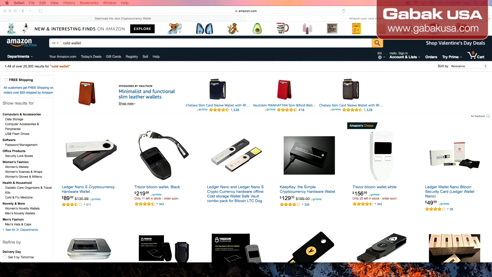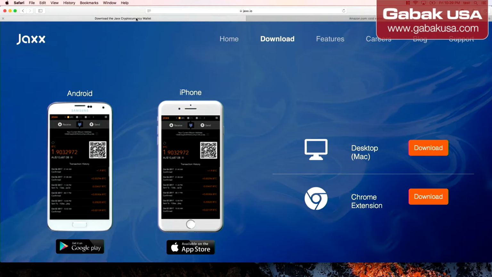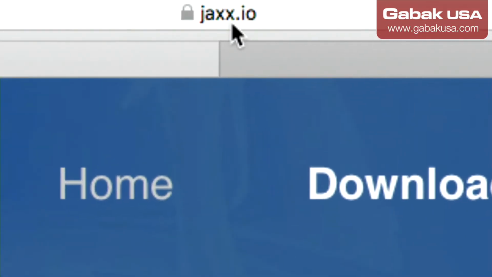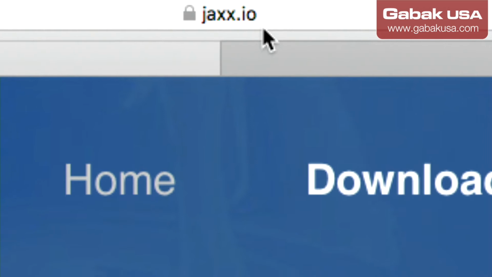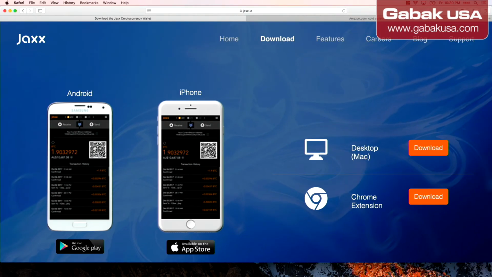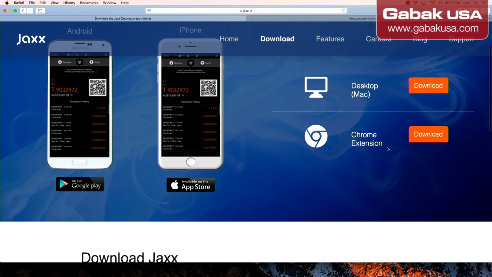So I'm going to show you on the computer, so that way you can see. Let's say we're going to the website Jaxx. I'm going to show you the website, so that way you can see. It's Jaxx.io. So you go there, or you can Google it, and that's it. As you can see here, we have it for Mac, desktop Mac, and then we have the extension even for Chrome. That is great, because if you have a Chromebook or something like that, you can use it as well.